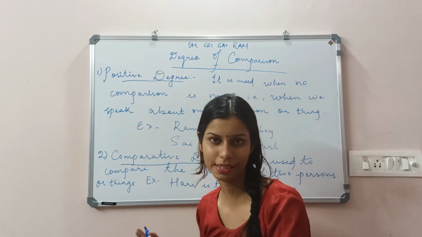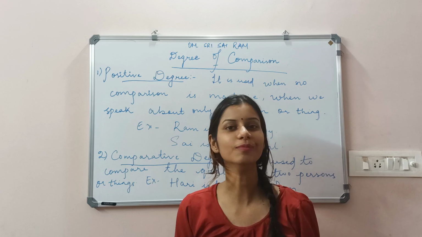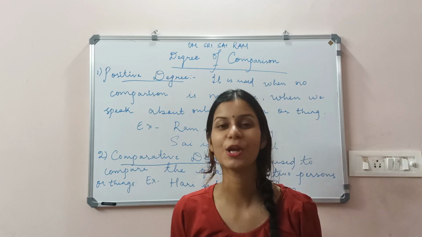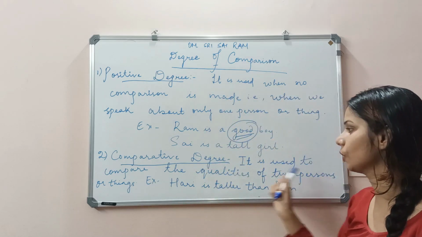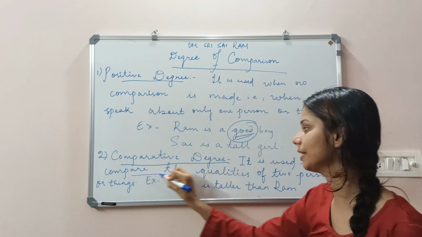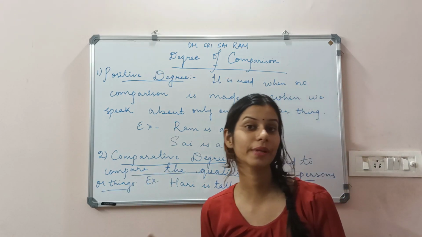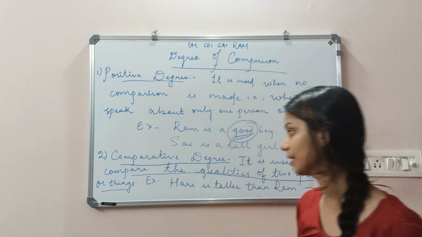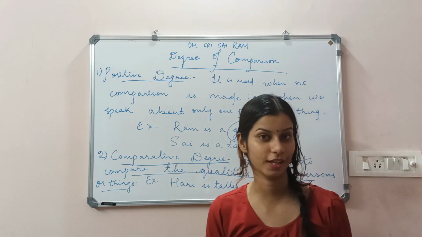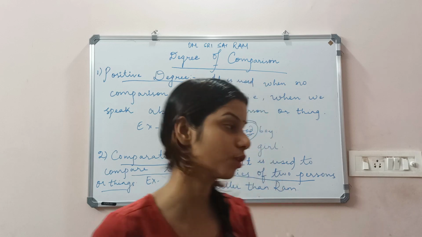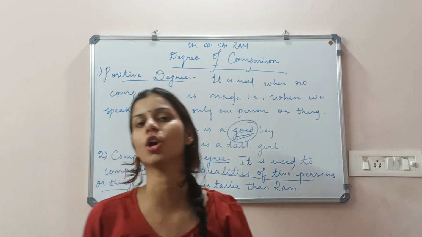The word comparative gives us the term comparison, isn't it? Comparative degree is used to compare the qualities of two persons or things. यहाँ पर मैंने क्या बोला? What I said is that the comparative degree gives the idea of comparing two persons or things.